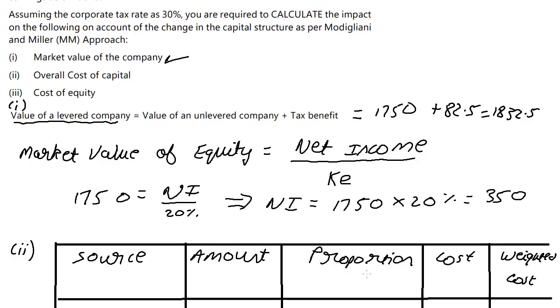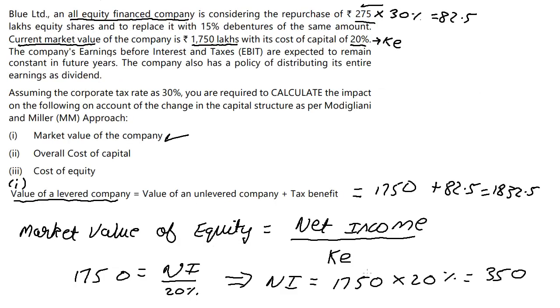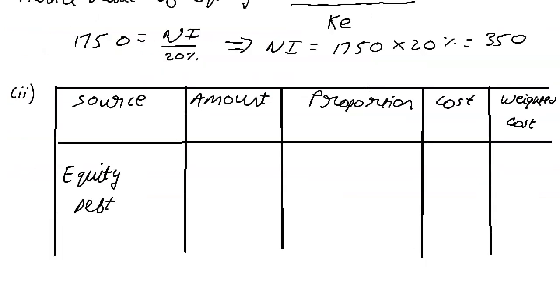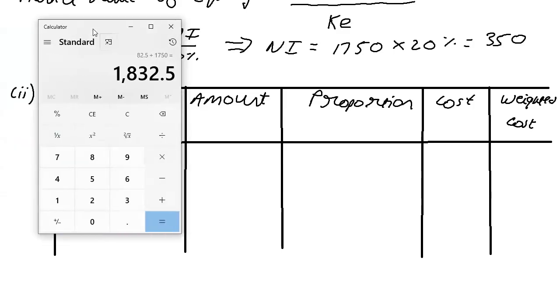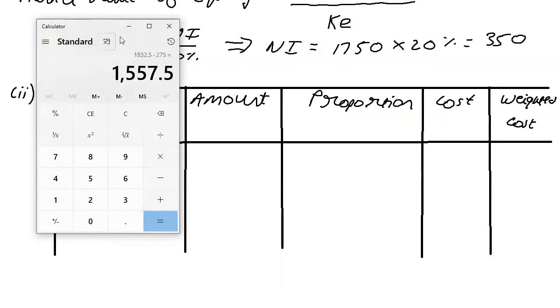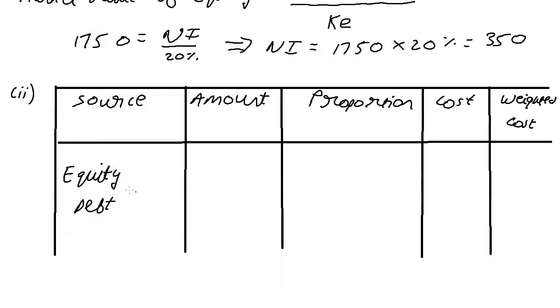Going back upstairs, we have a value of 1832.5. We have issued 275 worth of debentures. So we take 1832.5 minus 275, and that gives us 1557.5.